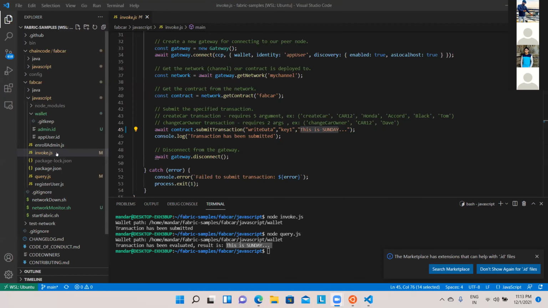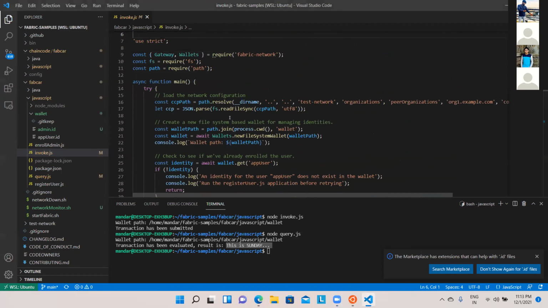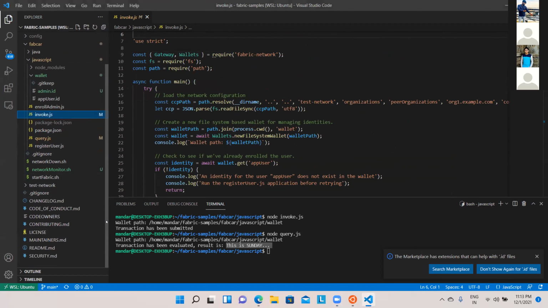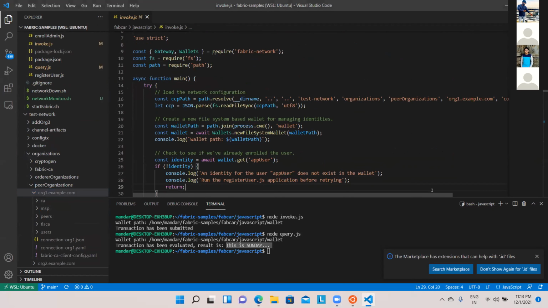So this is my invoke.js, and what it says is, from the beginning, it talks to the network configuration. So it will talk to basically this test network. Let me show you that path as well. So this is your test network, organizations, peer organizations. Can you see this? This is org1.example.com. And then you will see here.